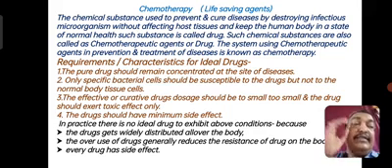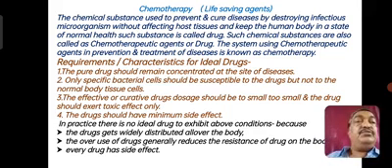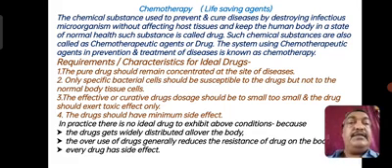So exactly we have to think that these are chemical substances used to prevent or cure disease by destroying infectious microorganisms without affecting the host tissues and keep the human body in a state of normal health. Such a substance is called a drug or chemotherapeutic agent. Such chemical substances are also called chemotherapeutic agents or drugs. The system of using chemotherapeutic agents in prevention and treatment of disease is known as chemotherapy.